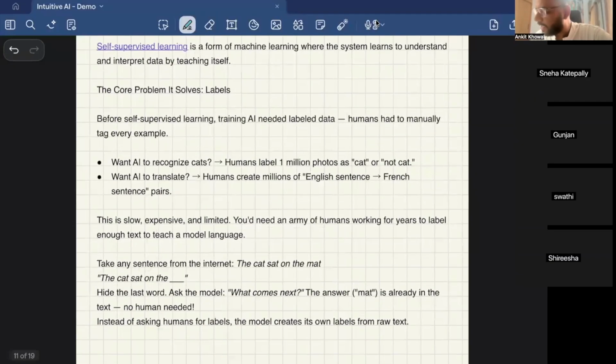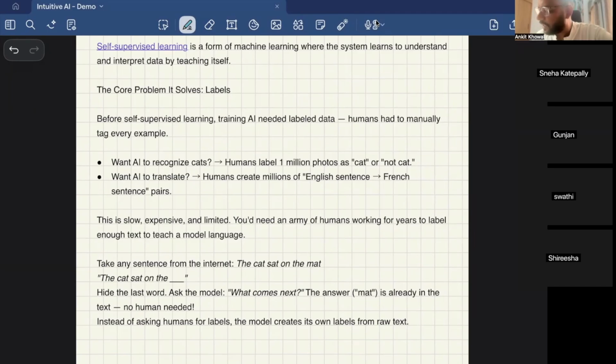What does it mean? Let's take an example of a sentence from the internet. You take the whole sentence, "the cat sat on the mat," and give it to the model to train on. But the model will mask the last part, it will mask "mat," and say, I don't know what is coming next, I need to predict the last word. Initially it will give wrong predictions: the cat sat on a dog, the cat sat on the river, the cat sat on a bank. But eventually, as it is slowly trained, it will start giving you the right answer: the cat sat on the mat.